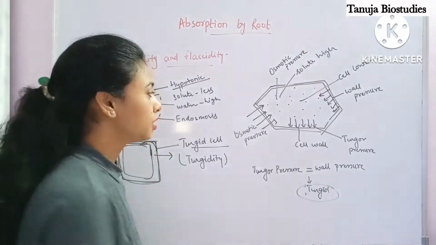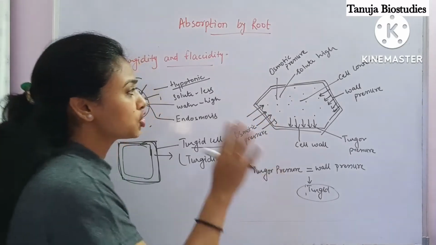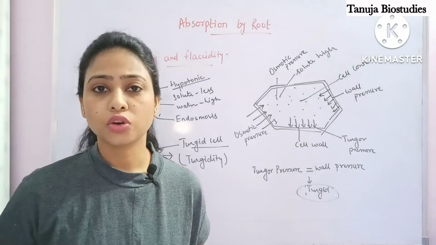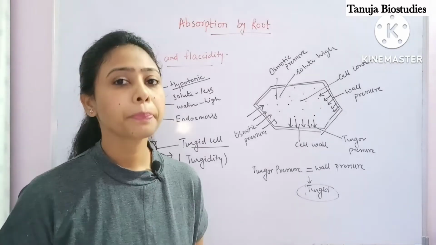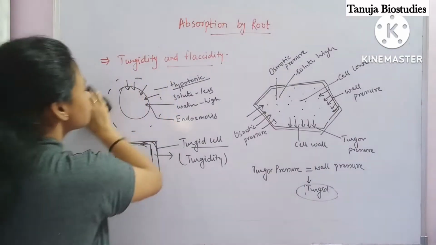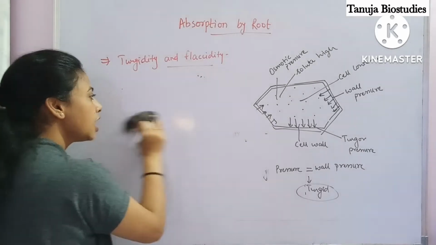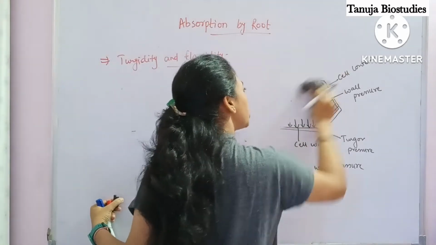Understood all the phenomena: the osmotic pressure, turgor pressure, wall pressure, what is turgidity, and what do you mean by turgid cell? Clear? As we have put this cell inside the water, water has come inside and the cell is a fully formed turgid cell.